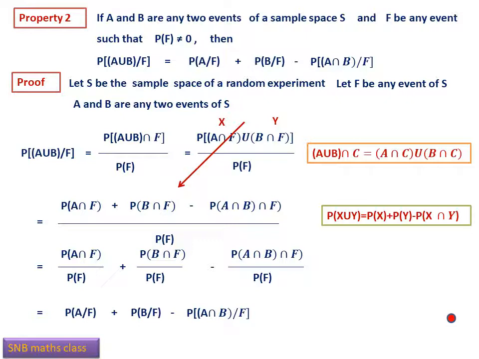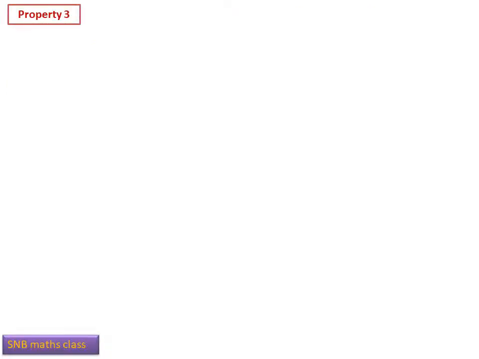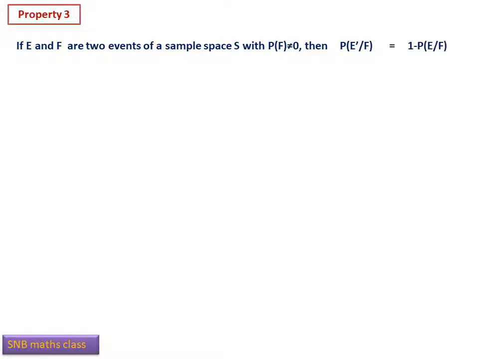So let us proceed. Property 3. If E and F are two events of sample space S with probability F not equal to 0, then probability E complement given F is the same as 1 minus probability E given F. Exactly similar, we have a property in probability of complement of E also. Last year we have studied.